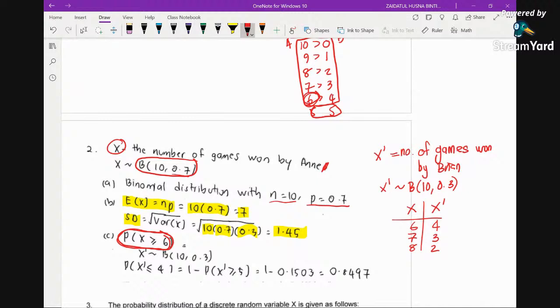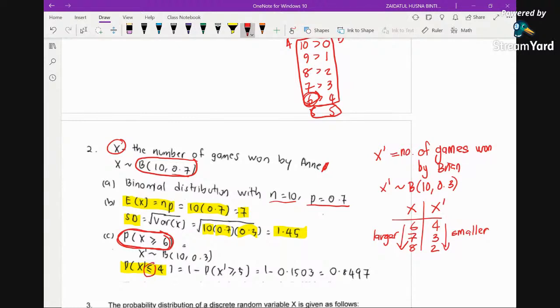So you can see that as x gets larger, the x prime will get smaller. So we can say that x greater than or equal to 6 is equal to x prime less than or equal to 4. But then we still cannot read the table because this is less than or equal.